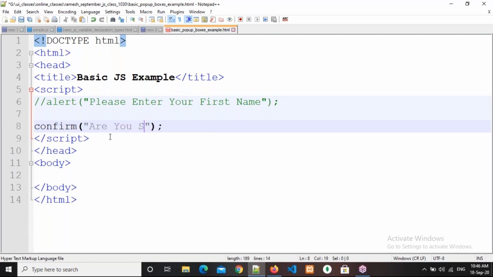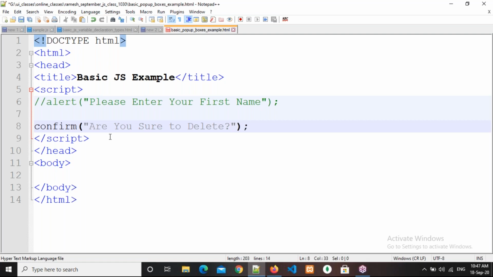Are you sure to delete? So whenever you want to perform any action, after taking permission from the user, in that type of scenarios, we will use this confirm box. One more time telling, whenever you want to perform any operation, but only when the user has accepted that, then only you need to perform that operation. In that case, you need to go for this confirm box.